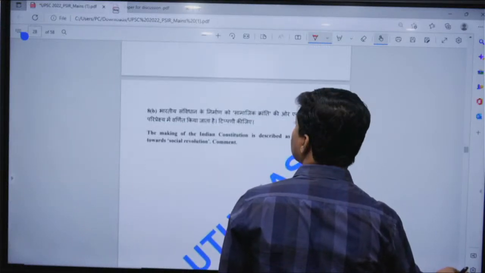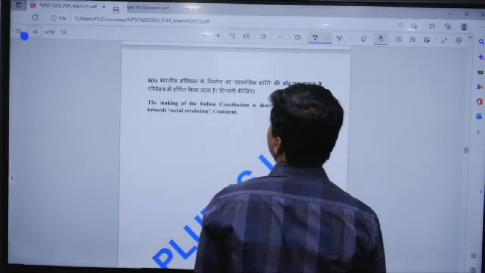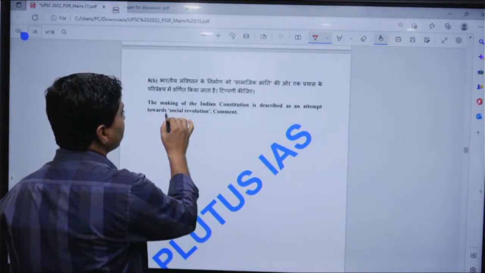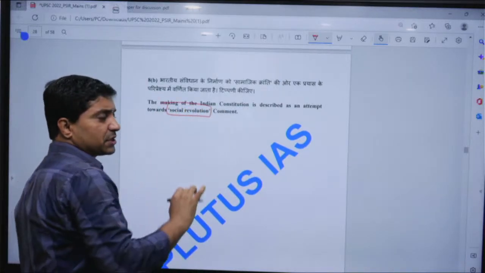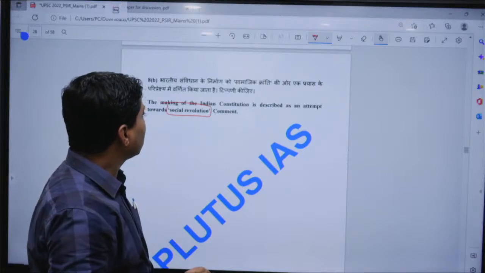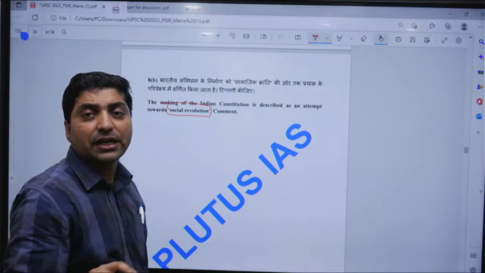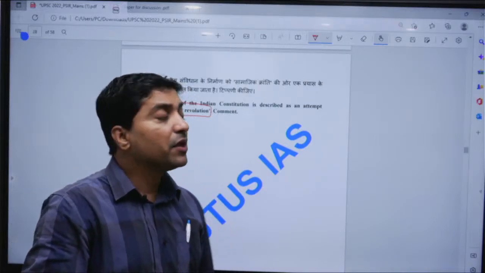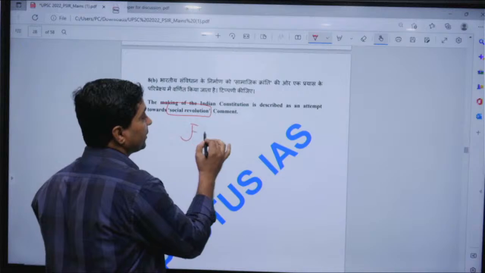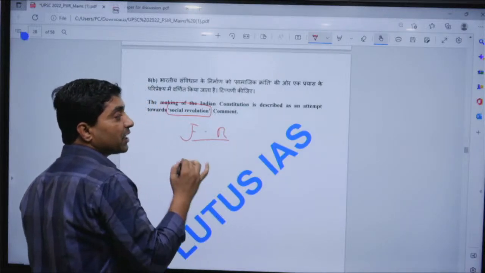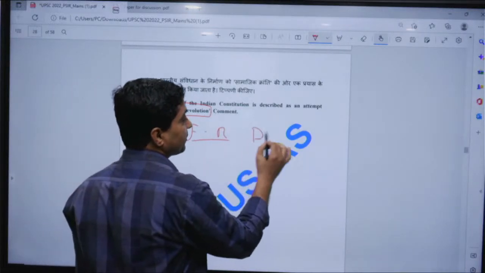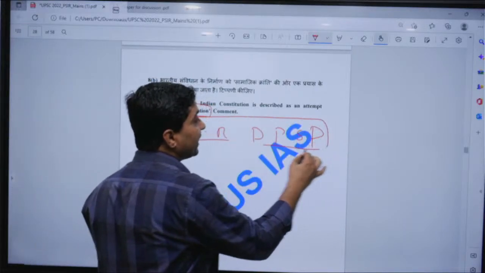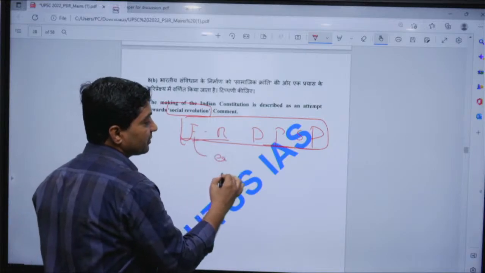Now come to question 8b. The making of the Indian Constitution described as an attempt towards social revolution. Basically, this is Granville Austin's statement, right? And he talked about Indian society, which is a feudal one, an unequal society, where we have ensured fundamental rights and DPSP, which strive to make India an egalitarian society.